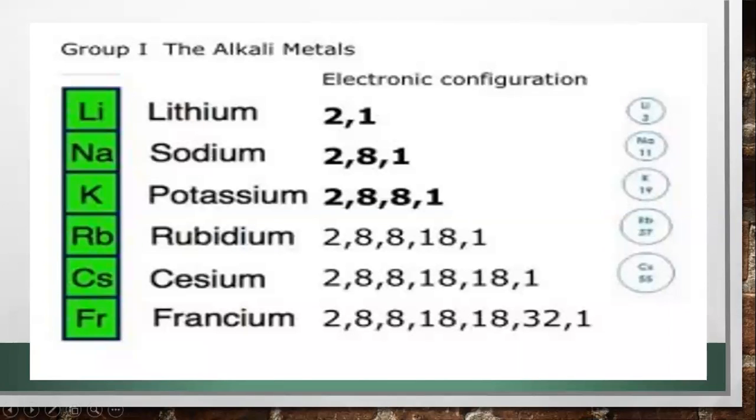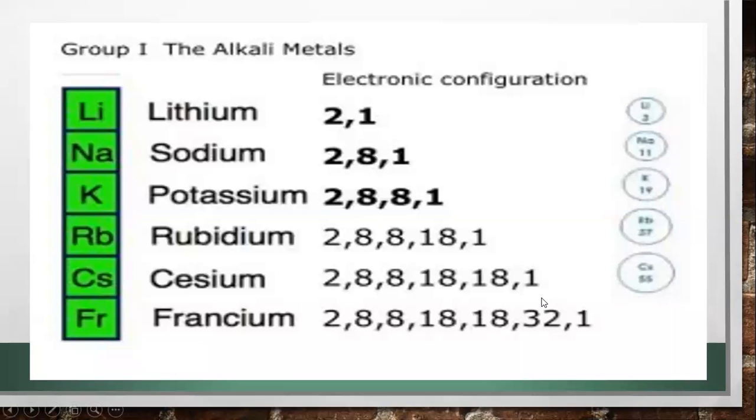So how are the elements given their names, like group 1, group 2, group 3, till group 8? They're given names on the basis of how many electrons are there in their outermost shell. Like for lithium, it is having 1 electron in its outermost shell. For potassium, its atomic number is 19. Here is an accommodation of 2 electrons in the first shell, 8 in the second, 8 in the third, and 1 in the fourth. So same is the case with francium.